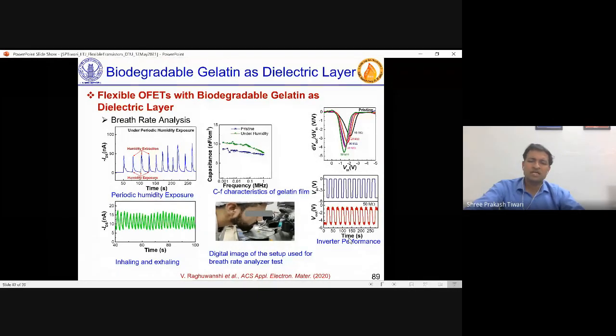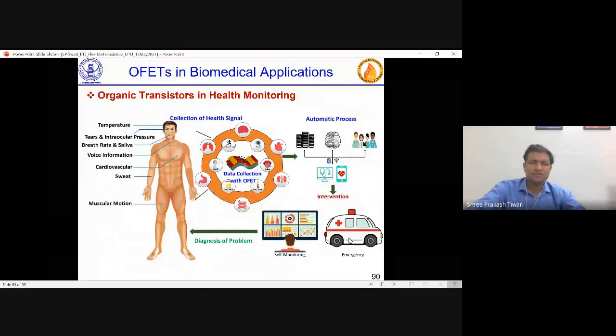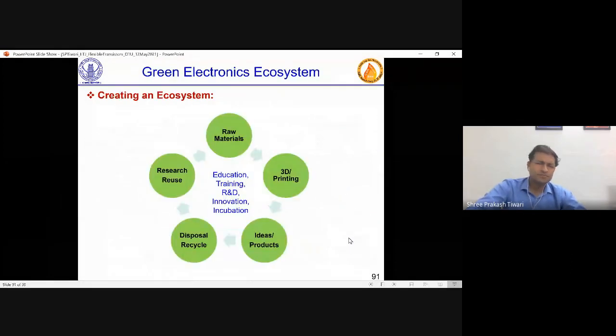Obviously, this work could not be done in detail because of COVID lockdown and other things after that. But this is a very interesting result, and this finds applications in various other things like health monitoring applications. When you have these organic transistors, and I'm talking about breath, which is the easiest thing to do, but there could be other cardiovascular and other things which can be tried, and this can be used in health monitoring.